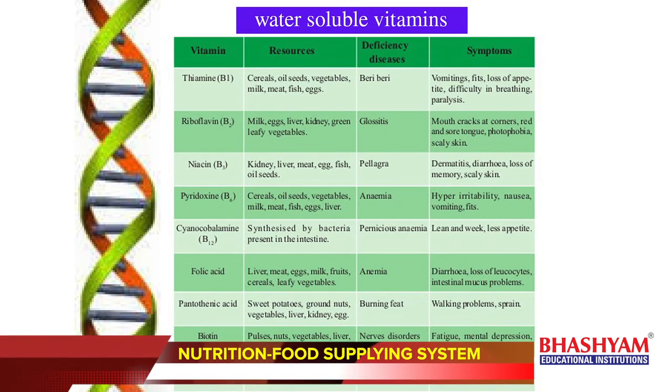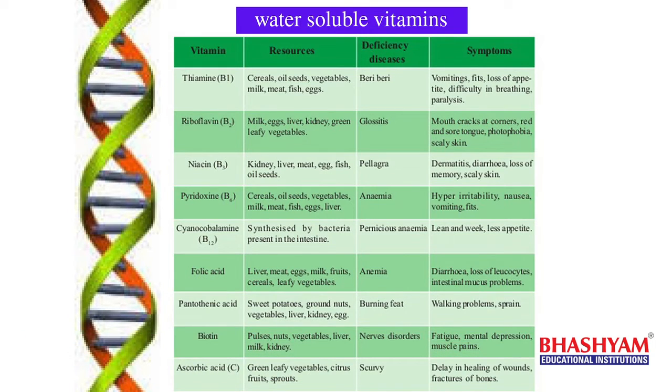And next B complex vitamin is B5. B5 vitamin, its chemical name is pantothenic acid, and its deficiency disease is burning feet. While we are walking, our feet give a burning sensation, and the symptoms of this disease are walking problems.